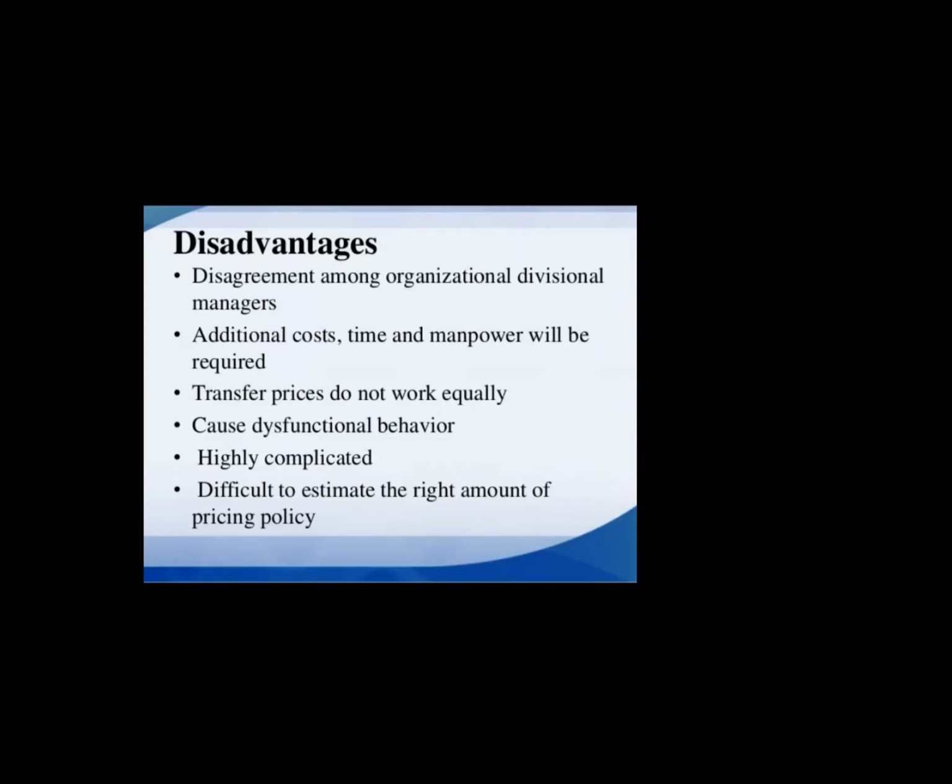So it is always difficult to estimate the right amount of pricing policy. This was the disadvantage that was shared.